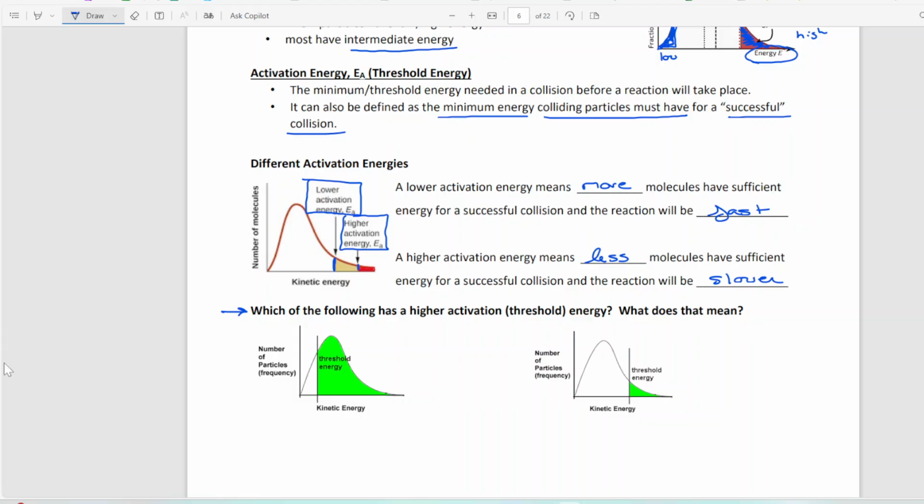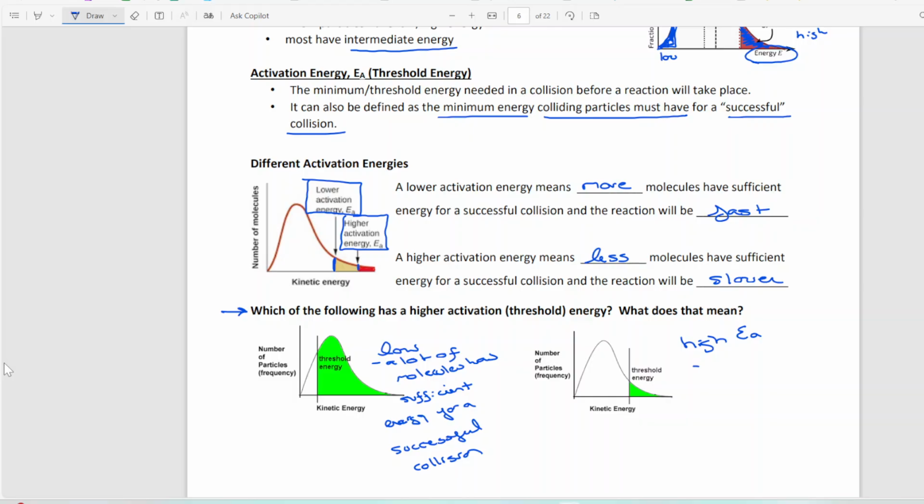So if you look at this one on the left, this is actually a very low threshold energy. A lot of molecules have sufficient energy for a successful collision. Whereas on the right here, this is actually a very high threshold or activation energy. And you can do the short form for activation energy, which is E with a subscript A. So it's an activation energy.